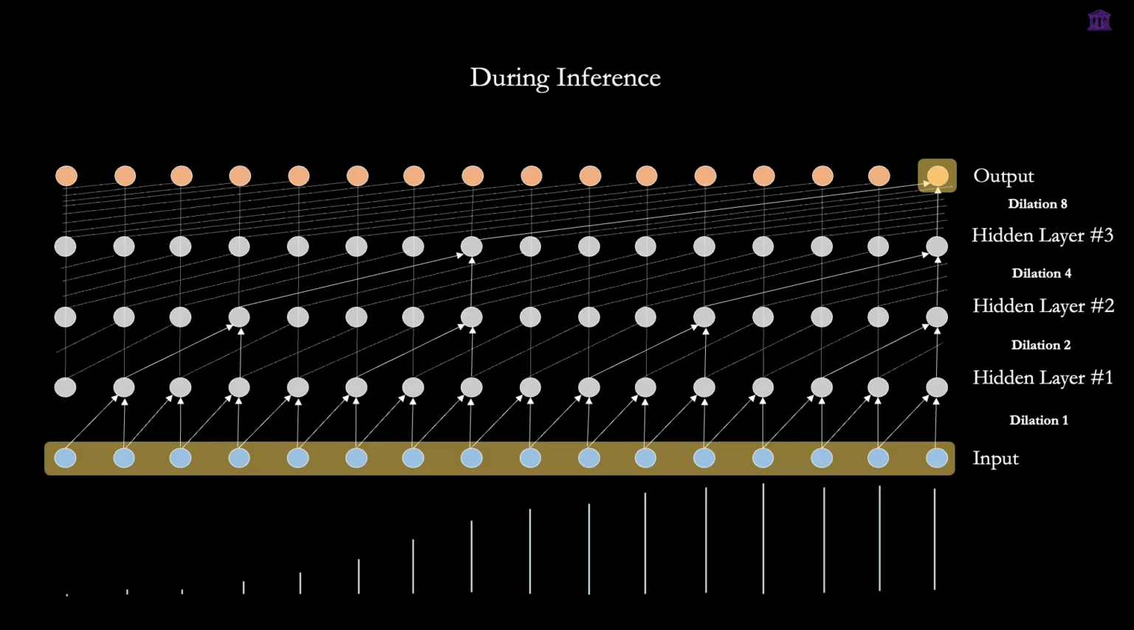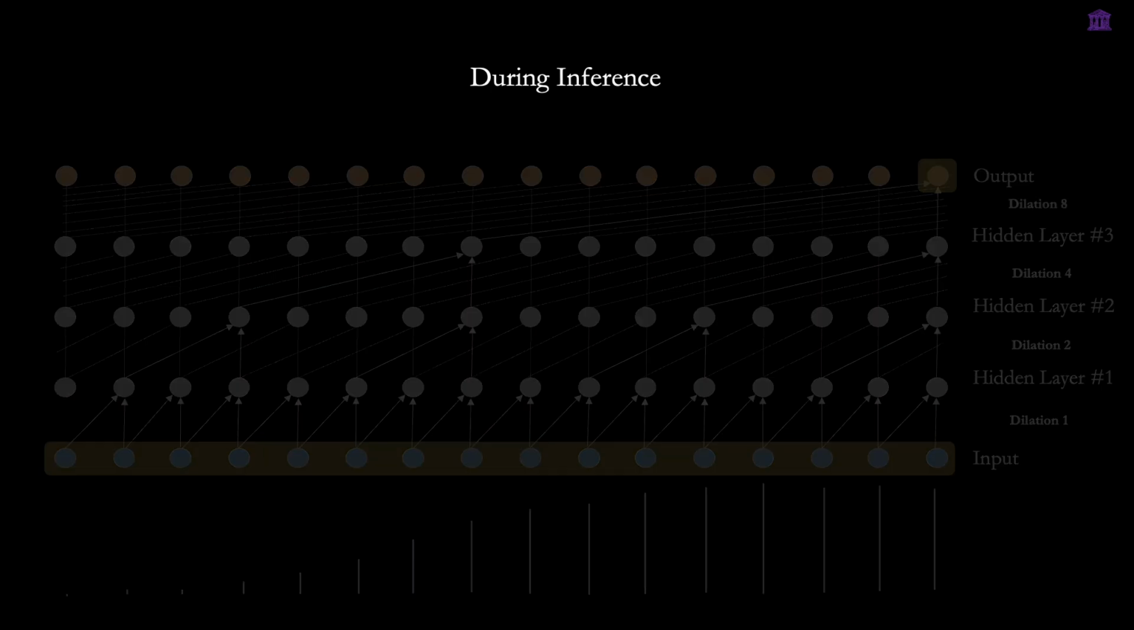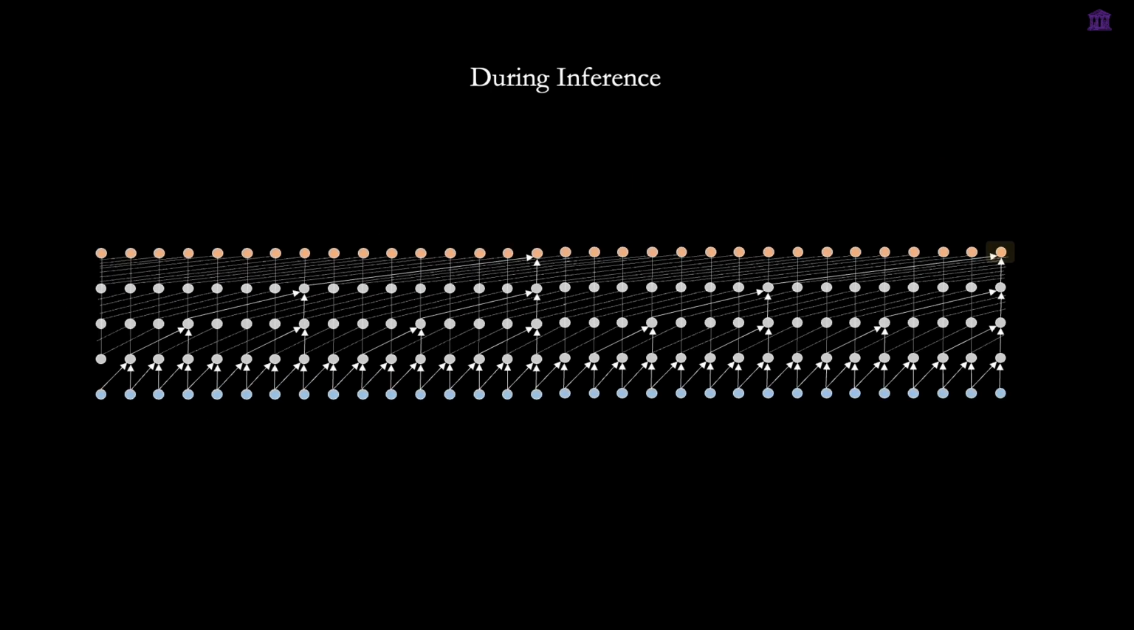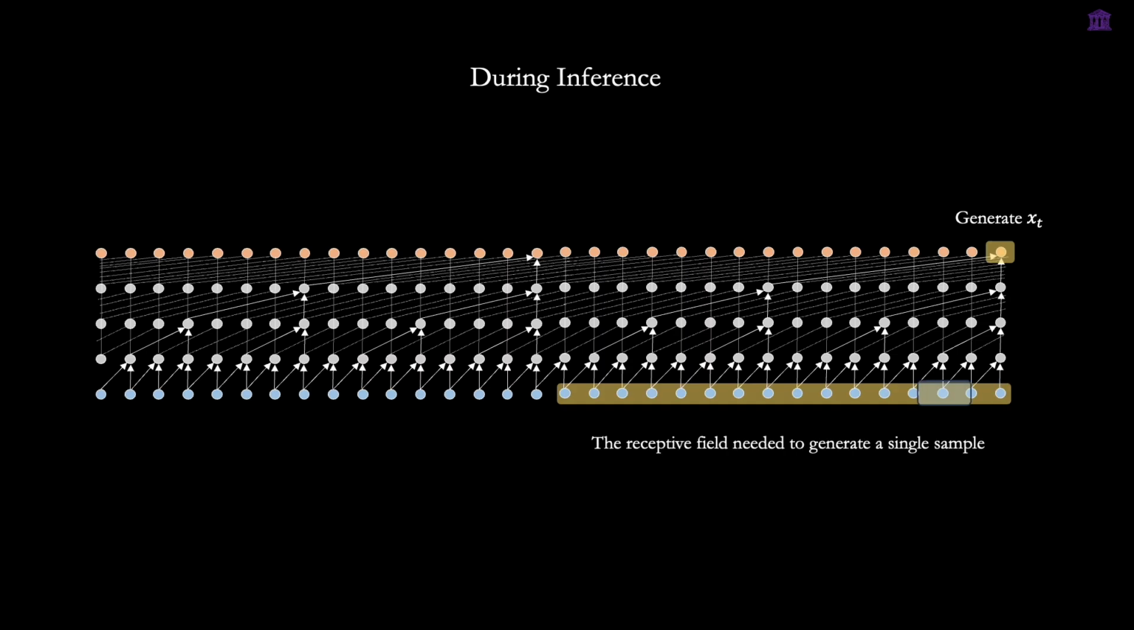Generating a sample with causal, dilated convolutions, using 3 hidden layers for this example, results in the following receptive field. This is the exact length of the receptive field required for each individual sample. Therefore, when generating x sub t, we don't need to process the entire audio signal from the very beginning. It is entirely sufficient to generate it by using only the samples that fall within its receptive field, which significantly reduces complexity during inference.